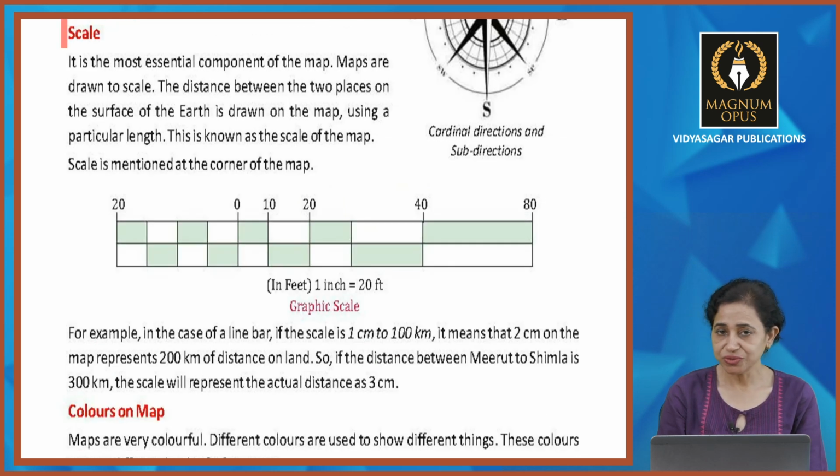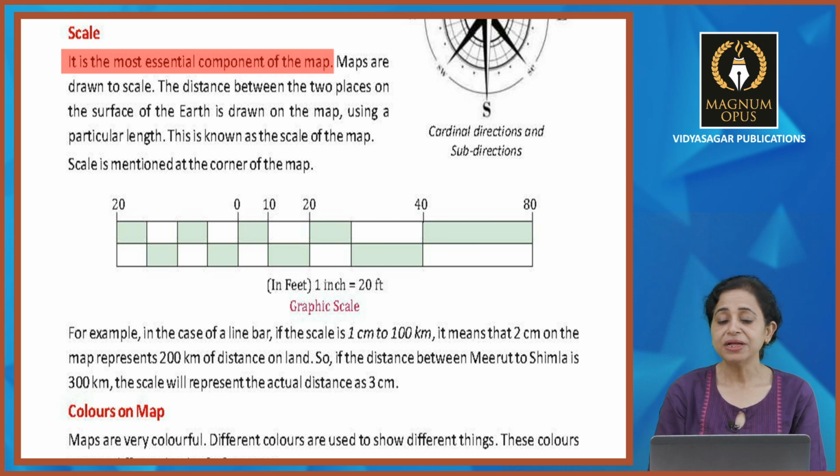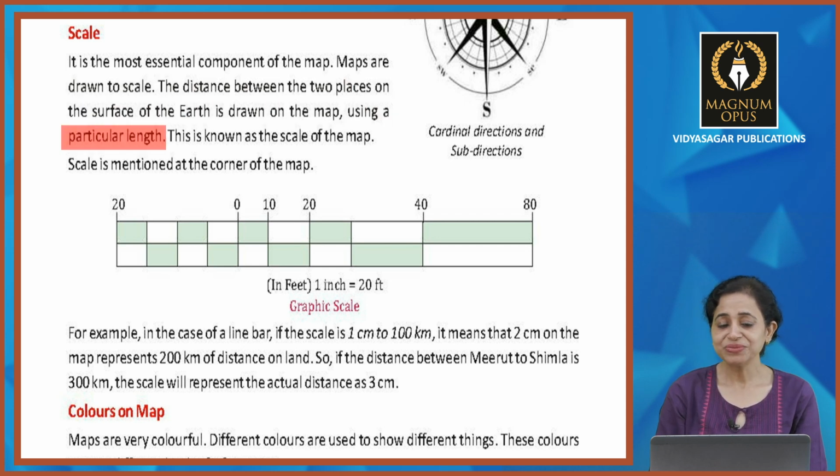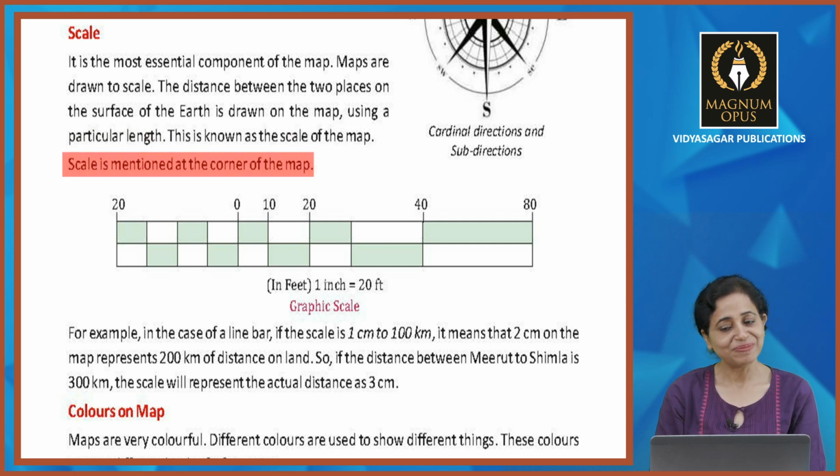Now we will read about scale. This is the most essential component of the map. Maps are drawn to scale. The distance between two places on the surface of the earth is drawn on the map using a particular length. This is known as the scale of the map. Scale is mentioned at the corner of the map.